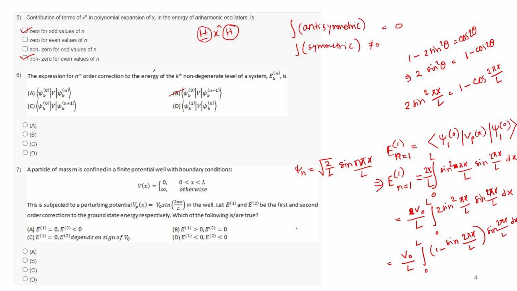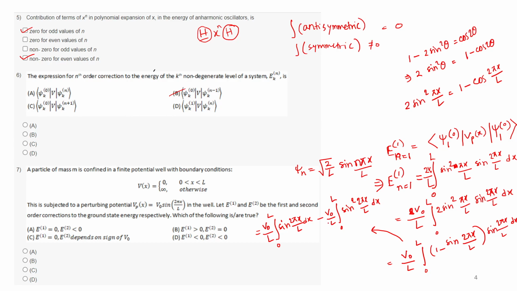So that will eventually split into a simple sine 2 pi x by L dx term, and another V naught by L, integral 0 to L, of sine squared 2 pi x by L dx.